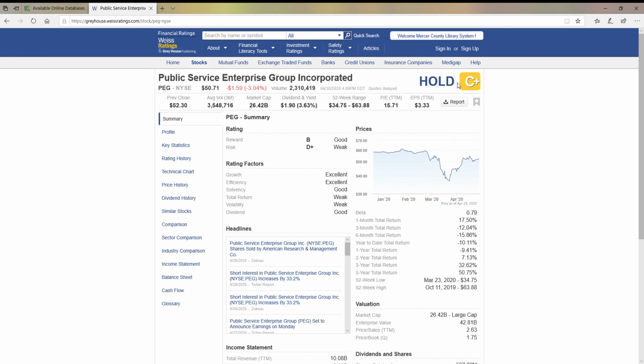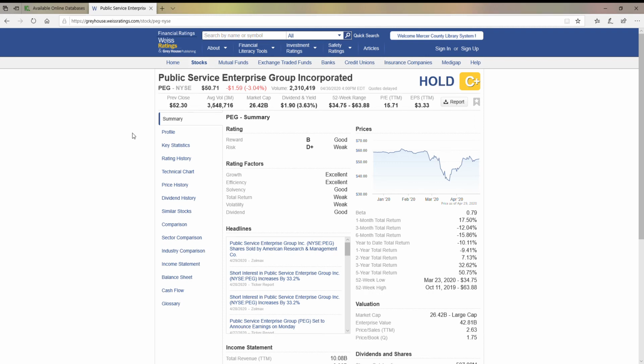You've got your rating. One thing the stocks and the mutual funds will have is that buy, hold, or sell in bold next to the rating. So you'll know what their advisement is in terms of what you should be doing with this particular stock. And again, you'll see things like the previous close. So you'll see this is the drop today, and this is the price it ended at today. And you'll see the volume that's been traded. If it's a dividend yielding stock, it will tell you what the yearly dividend has been to date. It'll also give you the 52-week high-low range, and you'll see the price earning ratio here as well. And again, you can download the report.